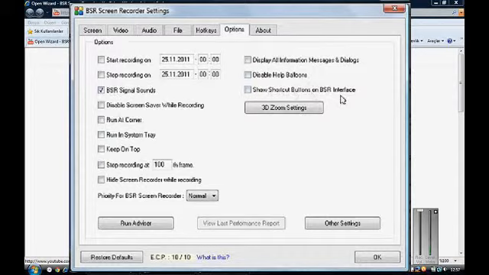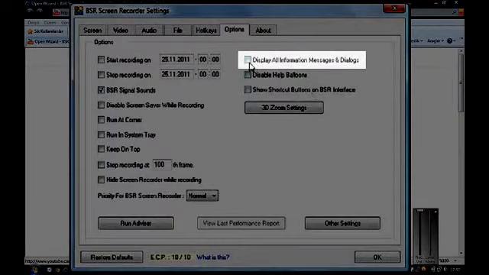If you have selected Do Not Show this message to one of the windows in BSR Screen Recorder, please select Display All Information Messages and Dialogues to receive them back.